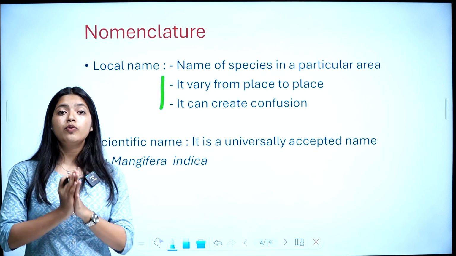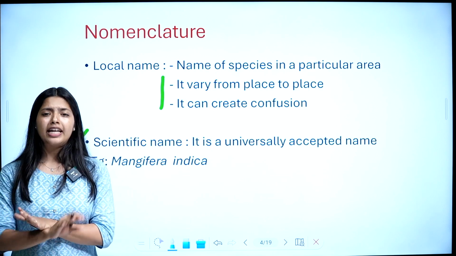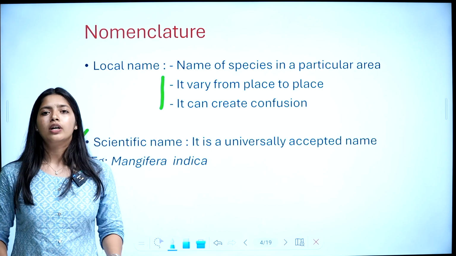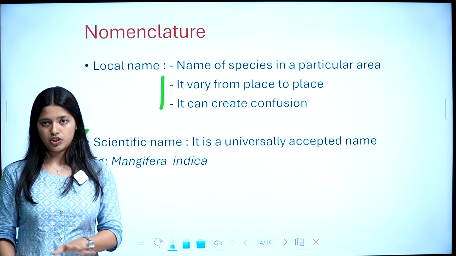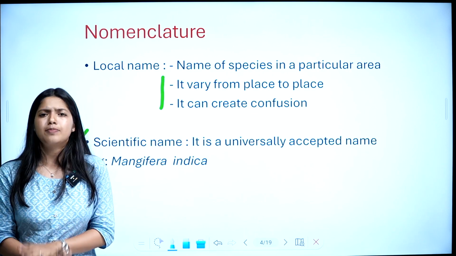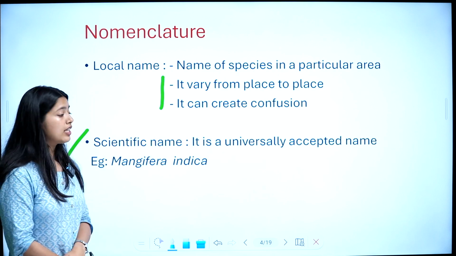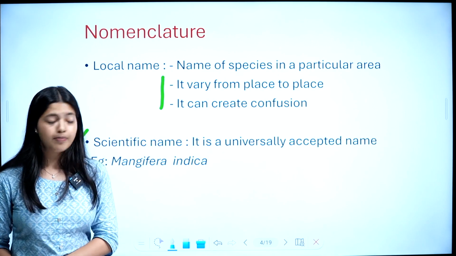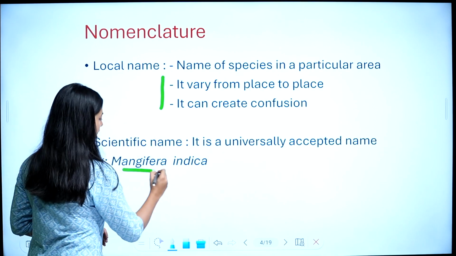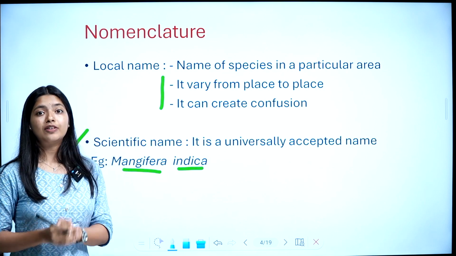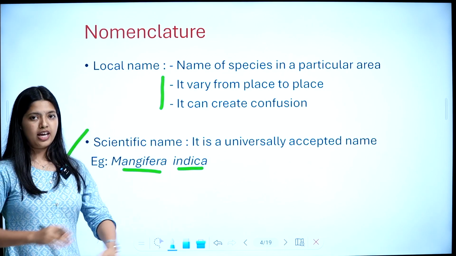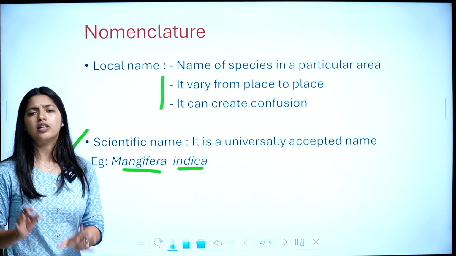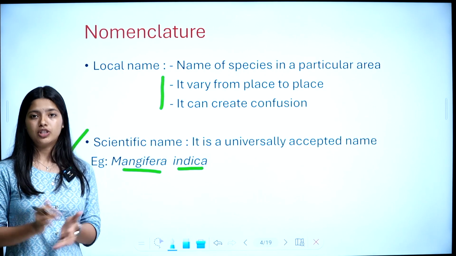That means wherever you go, the scientific name of that particular organism will be the same. This name won't change. For example, Mangifera indica is the scientific name of the mango tree. Anywhere you go, the scientific name won't change.